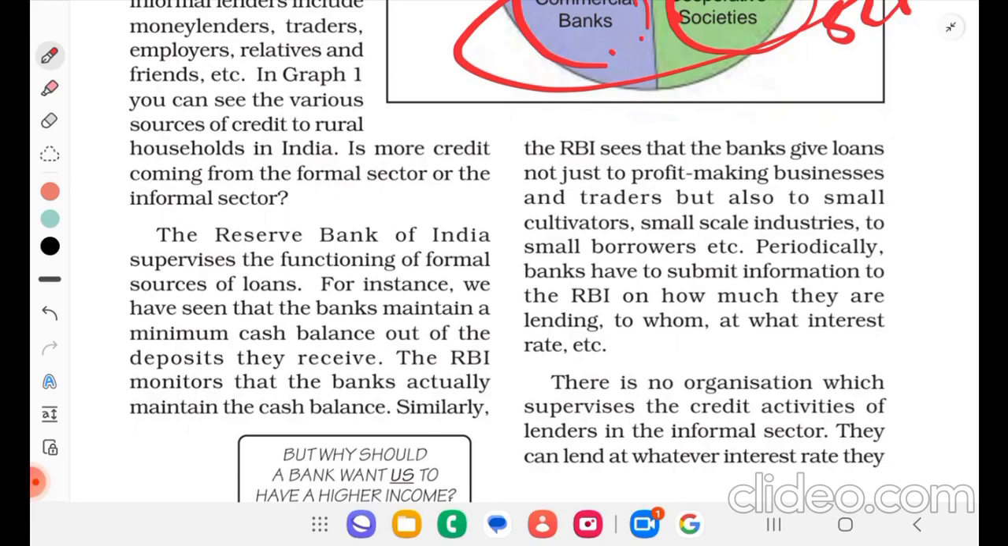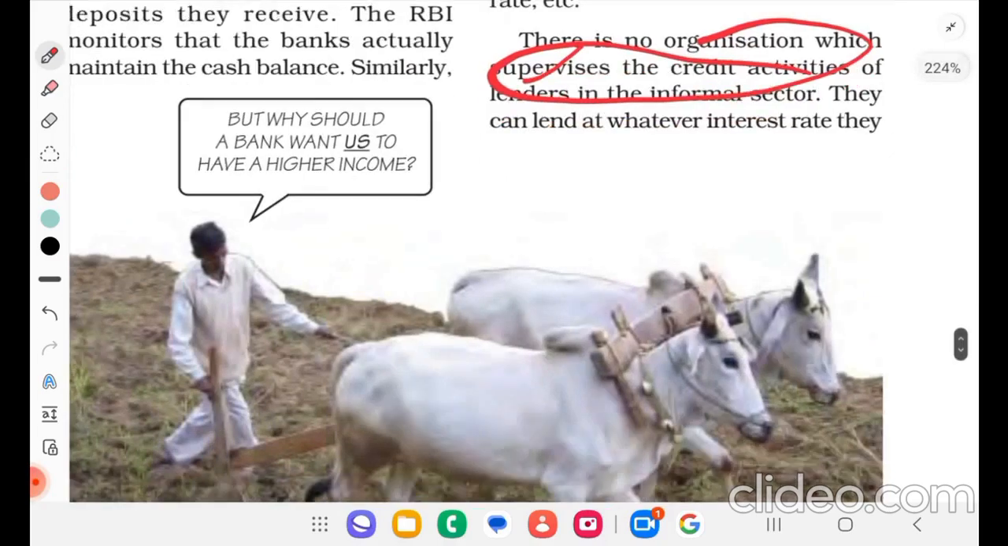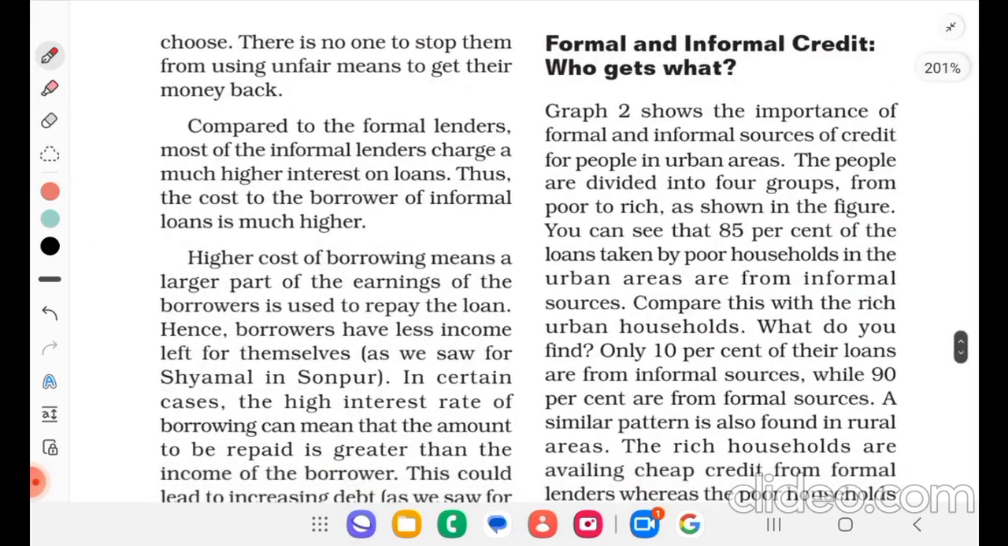There is no organization which supervises the credit activities of lenders in the informal sector. There is no one to supervise. In case of formal, the RBI will take care. Informal lenders can lend at whatever interest rate they choose. There is no one to stop them from using unfair means to get their money back. Compared to the formal lenders, most of the informal lenders charge a much higher interest on loans. Thus, the cost to the borrower of informal loans is much higher.